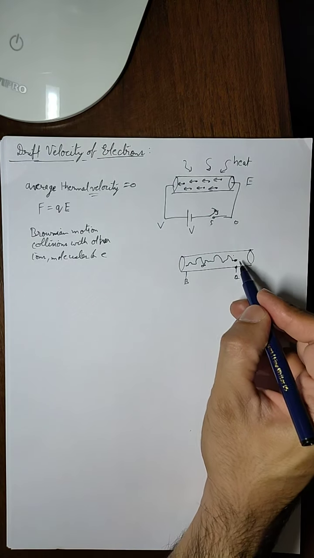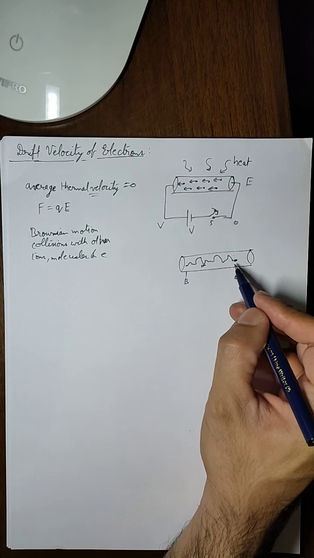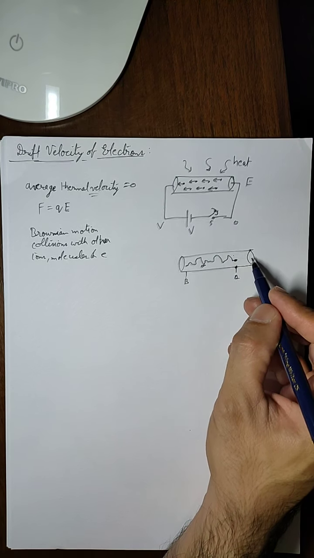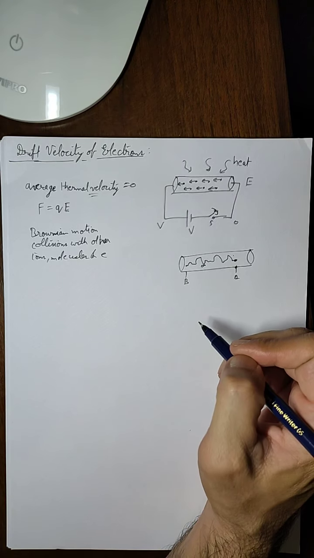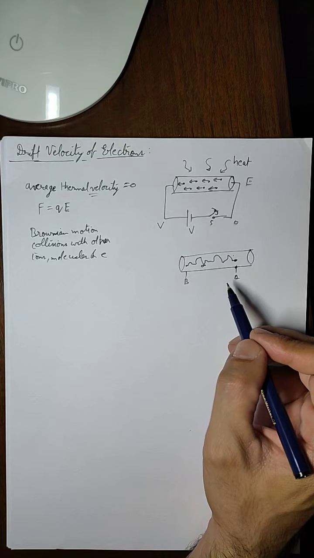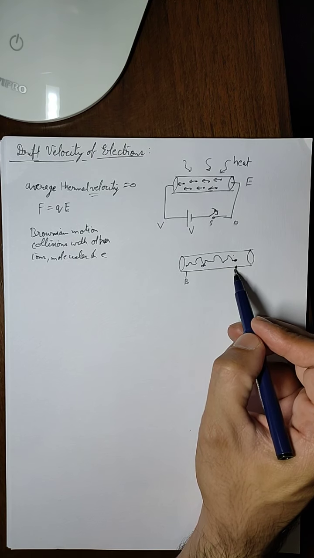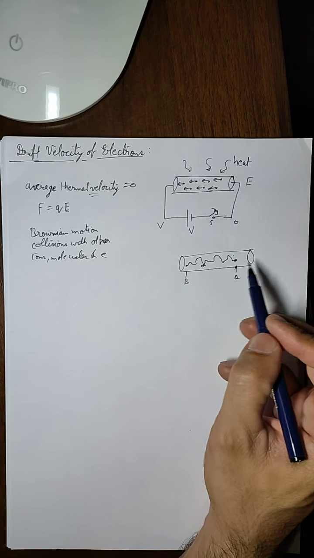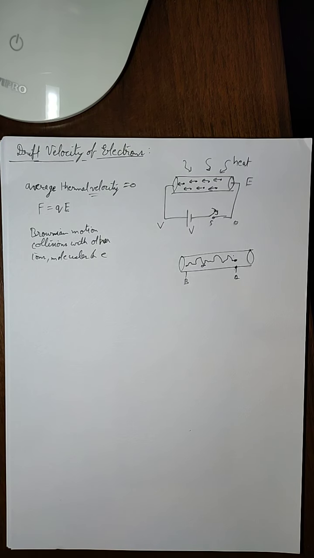So if this electron is moving, it might collide with the neighboring electrons or ions or the molecules of the material of the conductor, and because of that it will keep colliding and keep changing its direction. So the path of electron from point A to point B will not be a straight line, but a zigzag line. That's why we use the term drift.